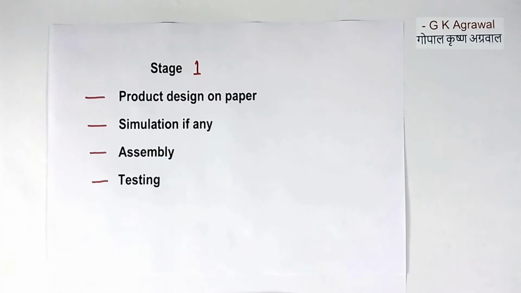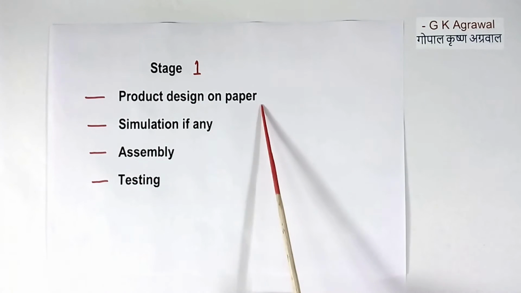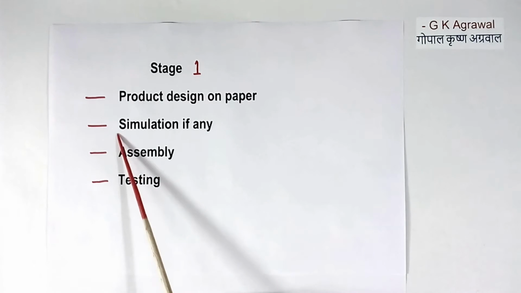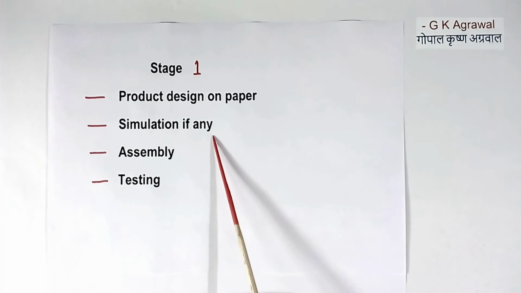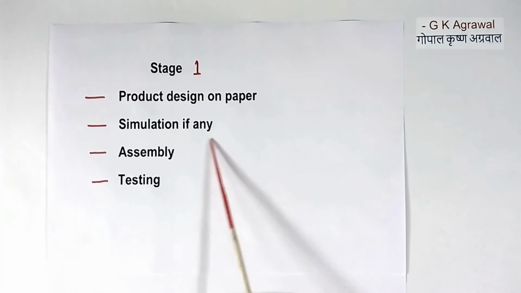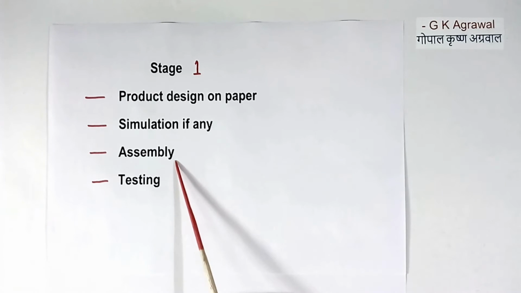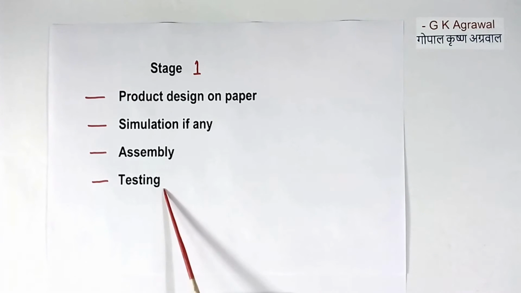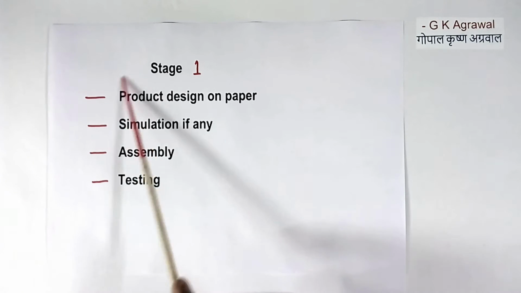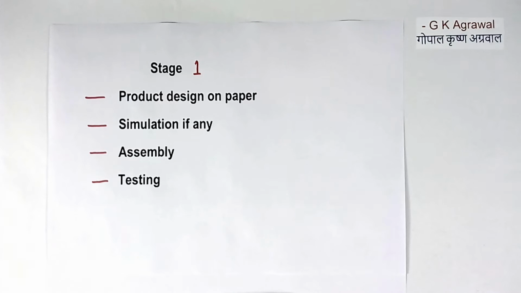Now stage 1. We do product design on paper. Then we do simulation, if any is required, on some software. Then we do the assembly. Then we do the testing and check whether the product is working or not. These things all of us generally know. But it will not end here. There are many more things we have to do. I will tell you now.